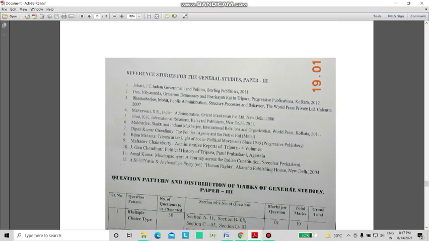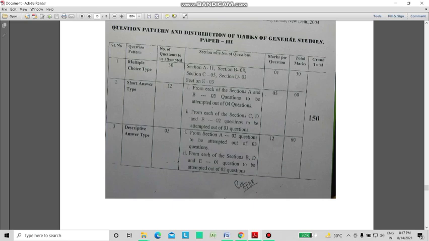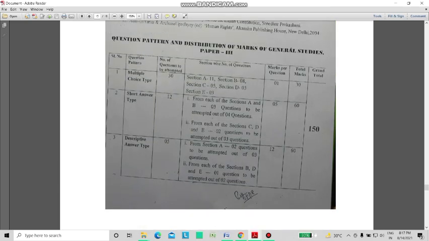Again, at the end of the syllabus you can find the marks distribution for each section. Please go through it properly, so you understand from which section what questions are being asked, and which marks questions are being asked.